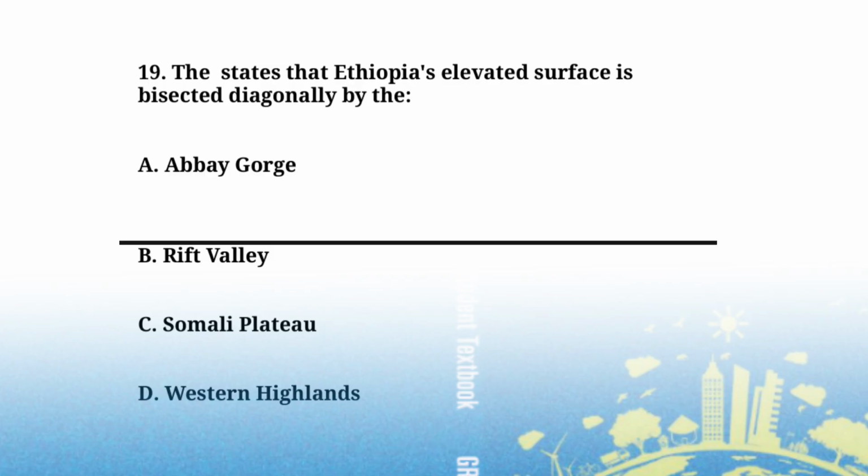They state that Ethiopia's elevated surface is bisected diagonally by the A. Abay Gorge, B. Rift Valley, C. Somali Plateau, D. the Western Highland.